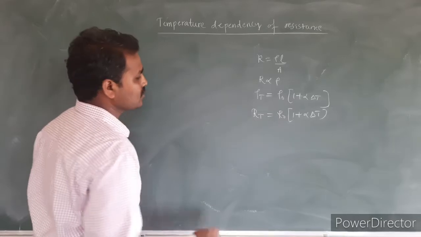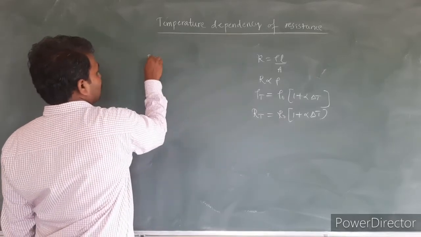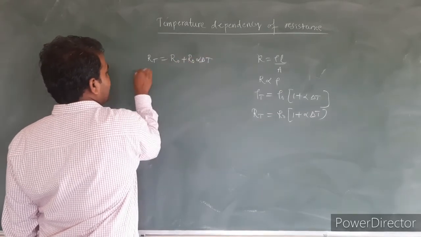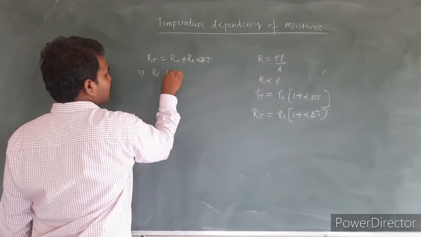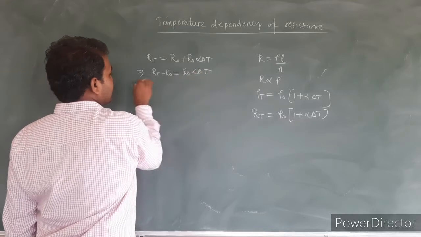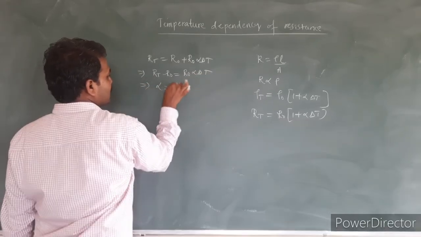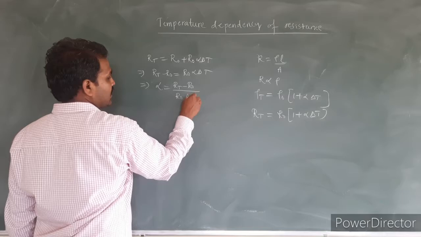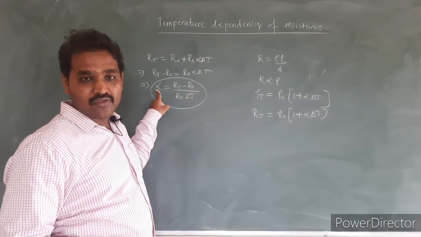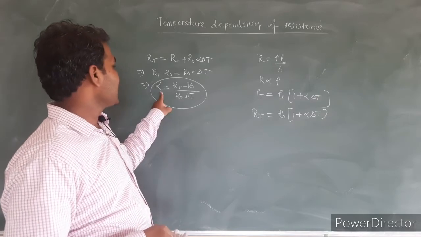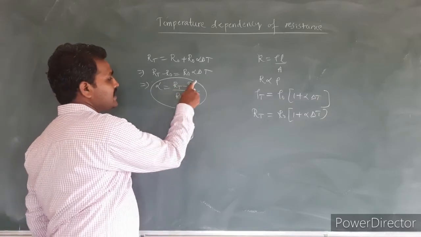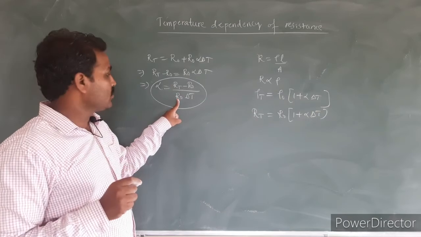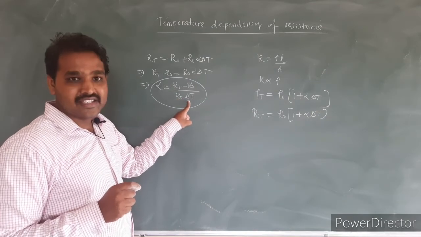So we can define this alpha also as, we can write this equation as RT is equal to R naught plus R naught into alpha delta T. I can write RT minus R naught is equal to R naught alpha into delta T. So I can write alpha is equal to RT minus R naught divided by R naught into delta T. It is a mathematical expression of the temperature coefficient of resistance of any material, and it can be defined as the ratio of change in resistance to the original resistance at 273 Kelvin and change in the temperature.